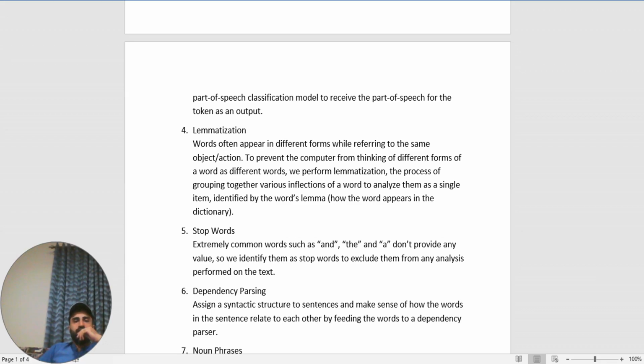Stop words. Extremely common words such as "and" and "the" don't provide any value. So we identify them as stop words to exclude them from any analysis performed on the text.